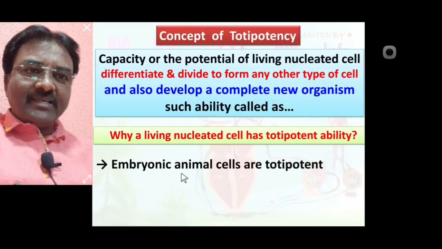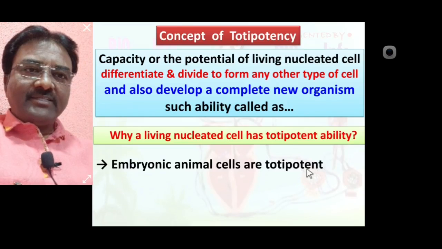Embryonic animal cells are totipotent. You know, in an embryonic animal cell the zygote divides to form cleavages. Cleavages convert into morula and blastula. So embryonic animal cells are totipotent.